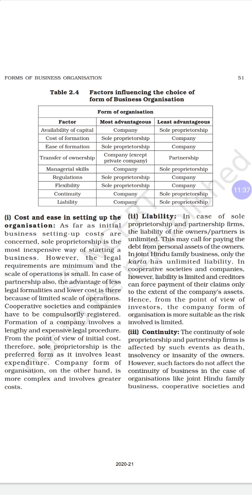Then moving on to liability. Whatever business it may be, there will be liability. Without liability, a business will not run at all. In both the sole proprietorship and the partnership firm, the liability of the owner or partners is unlimited.